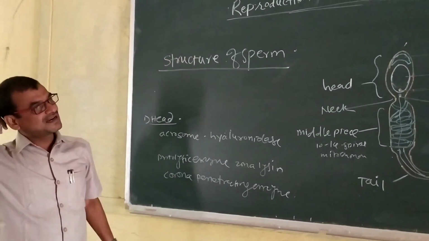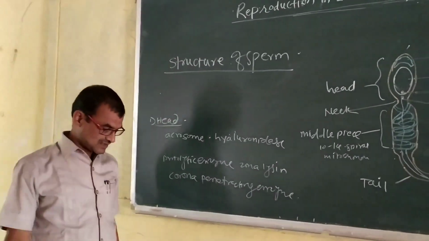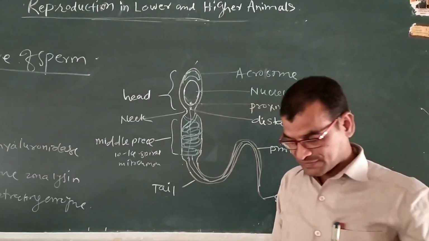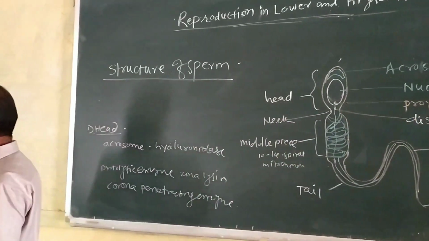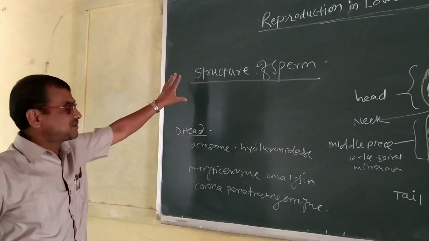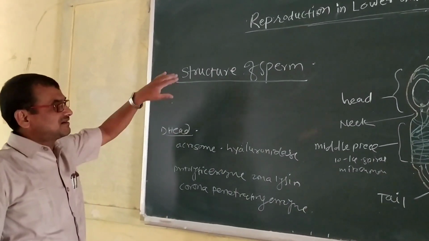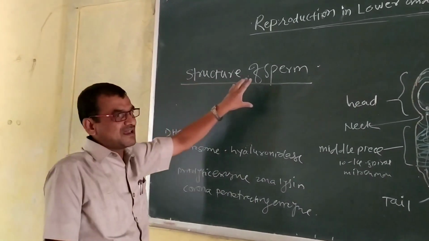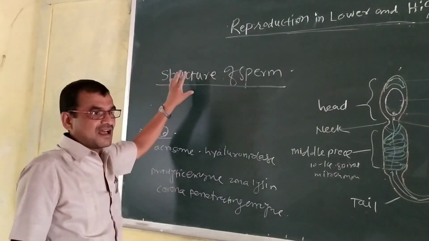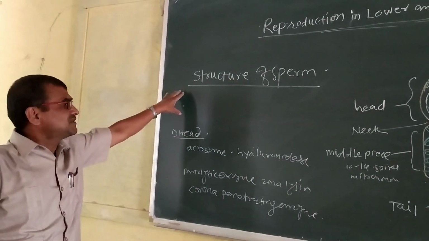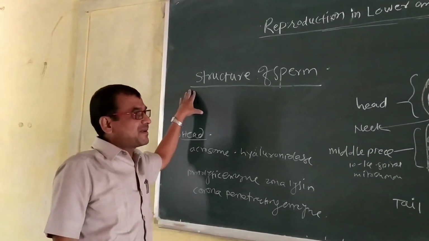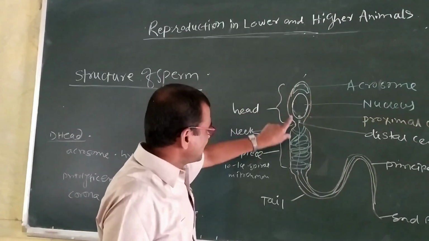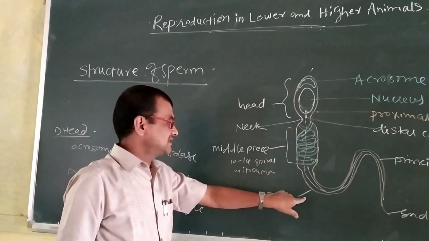Structure of sperm. Before that we have seen spermatogenesis. In spermatogenesis, I said that sperm is formed from the primordial cell, with mitosis and meiosis, and finally the spermatozoa, the sperm, is formed. Now the structure of the sperm: it is a microscopic gamete or sex cell of the male. It is elongated. This sperm is slightly elongated, microscopic, a male gamete. The structure of the sperm shows 3 main parts: the first part is the head, the second part is the middle piece, and the third part is the tail.